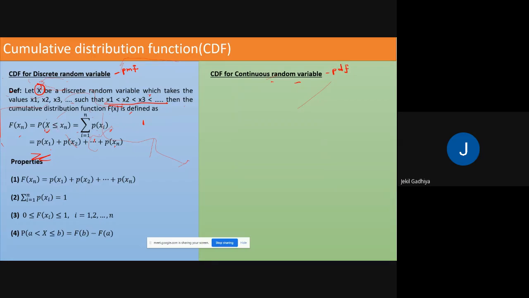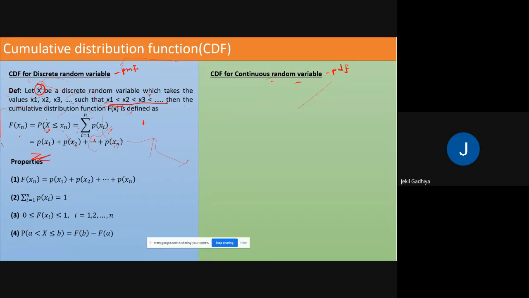F of x equal to P of X less than or equal to xn, equal to summation from i equal to 1 to n of p of xi. That means p of x1 plus p of x2 plus up to p of xn.